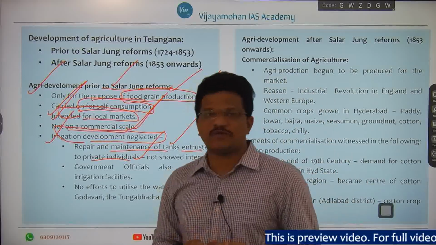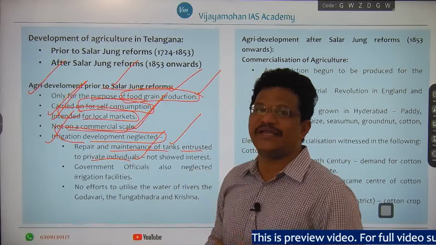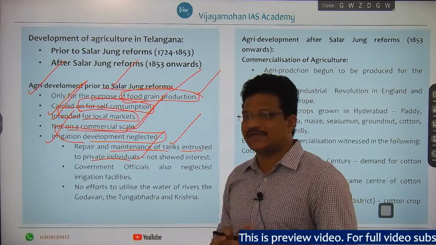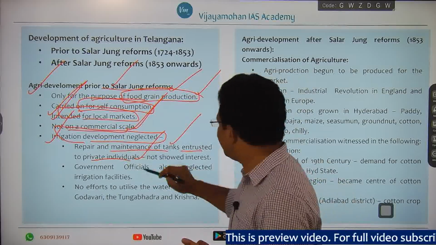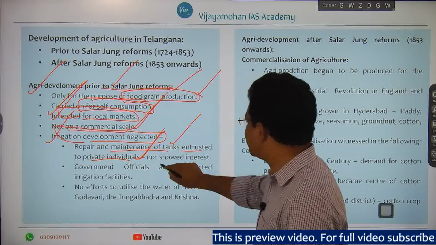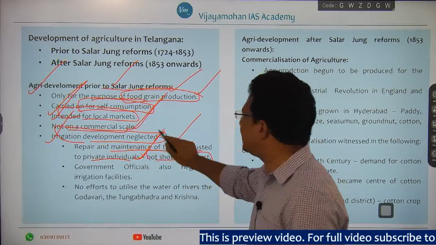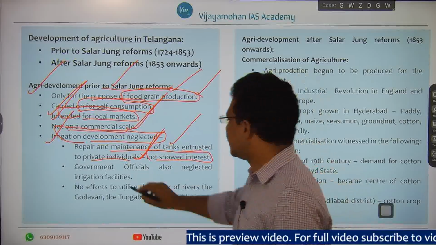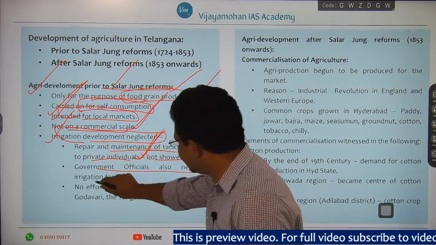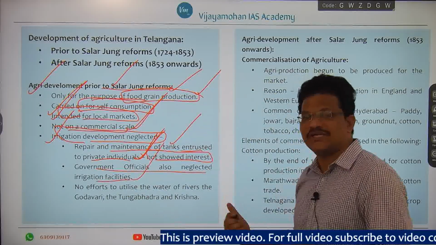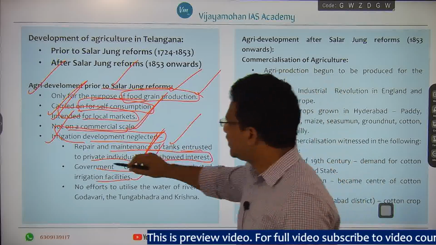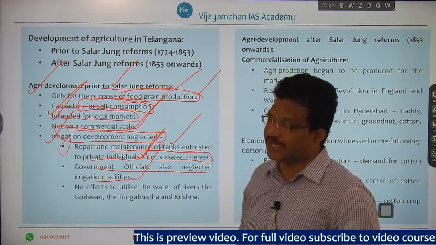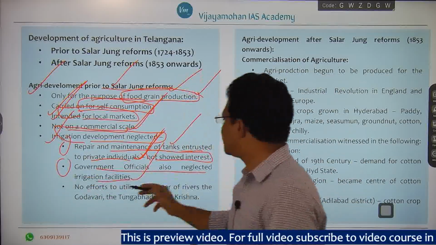When there is no profit motive, there is negligence in maintaining and repairing the tanks. The repair and maintenance of tanks was entrusted to private individuals, and they have not shown any interest in developing irrigation. Government officials also neglected irrigation facilities, so there is a double disadvantage. One point is that tanks were given to private individuals, and another is that government officials also neglected irrigation facilities.